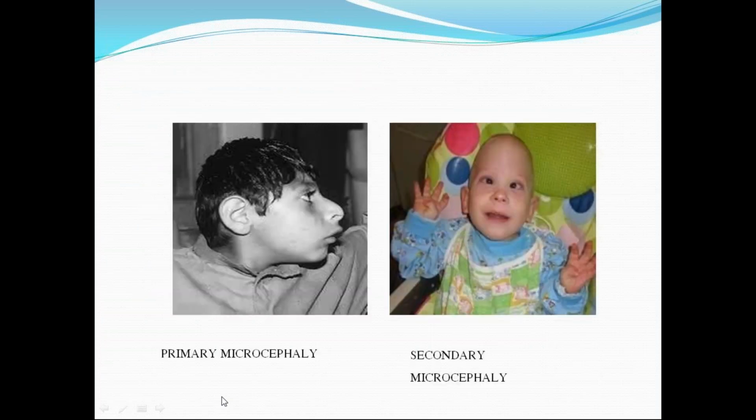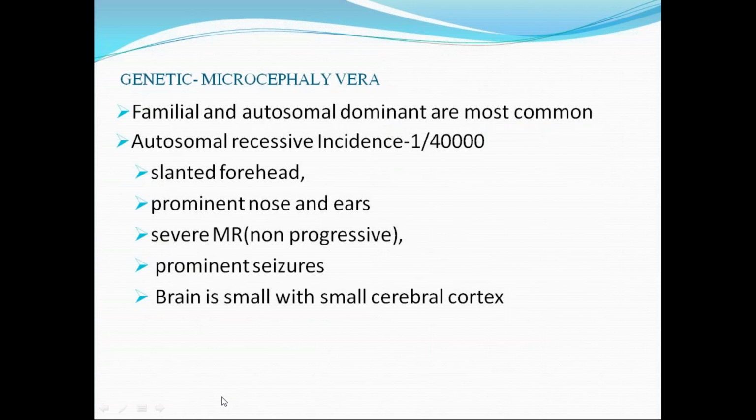So these are the entities. Till now we discussed the definition, the types, and how to differentiate clinically between primary and secondary microcephaly. Primary is a genetic entity, and within that we discussed the patterns of inheritance, whether autosomal dominant or autosomal recessive, and the differentiating features between them.